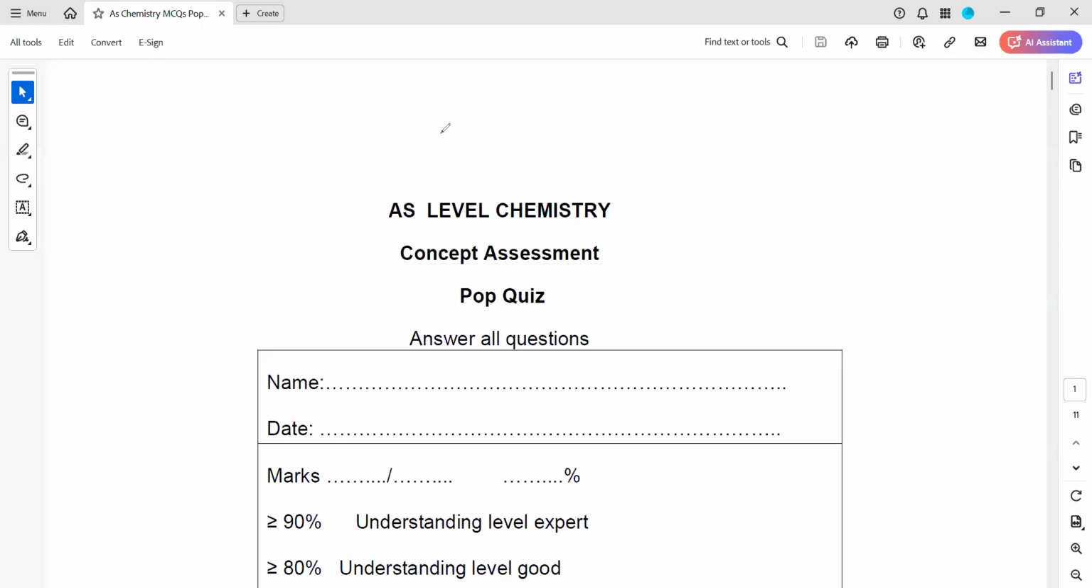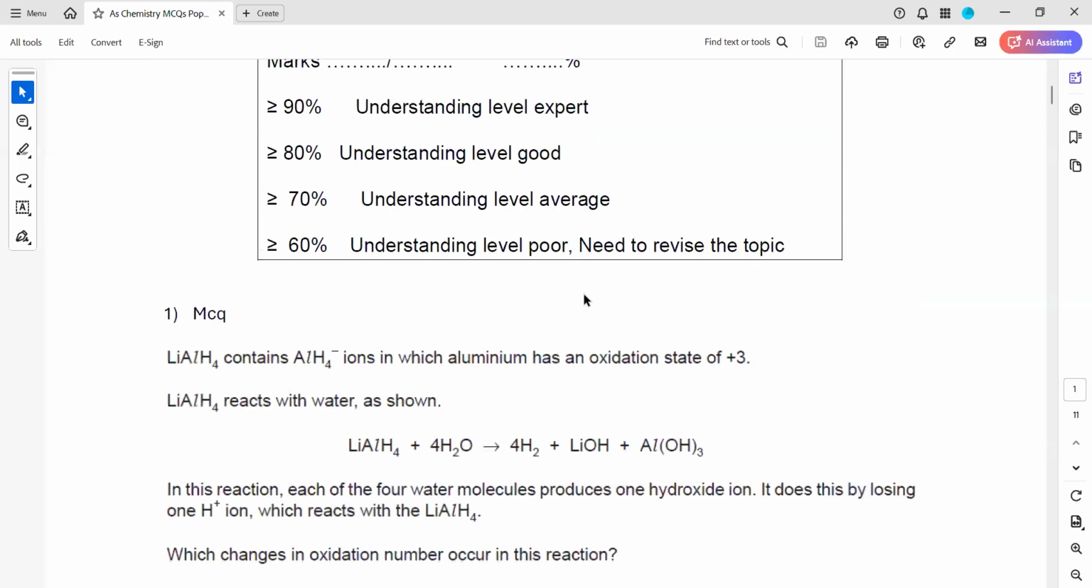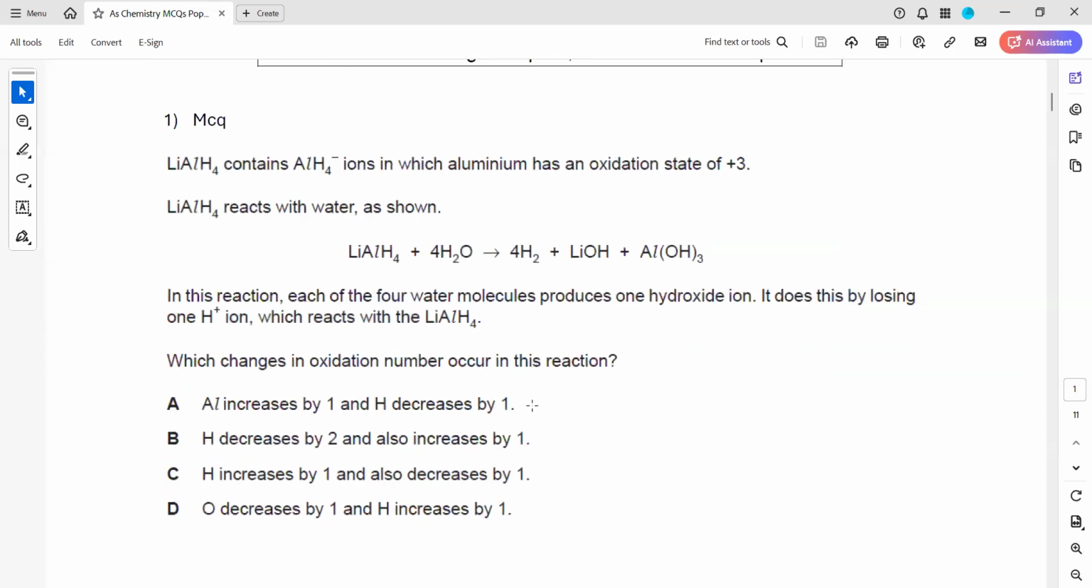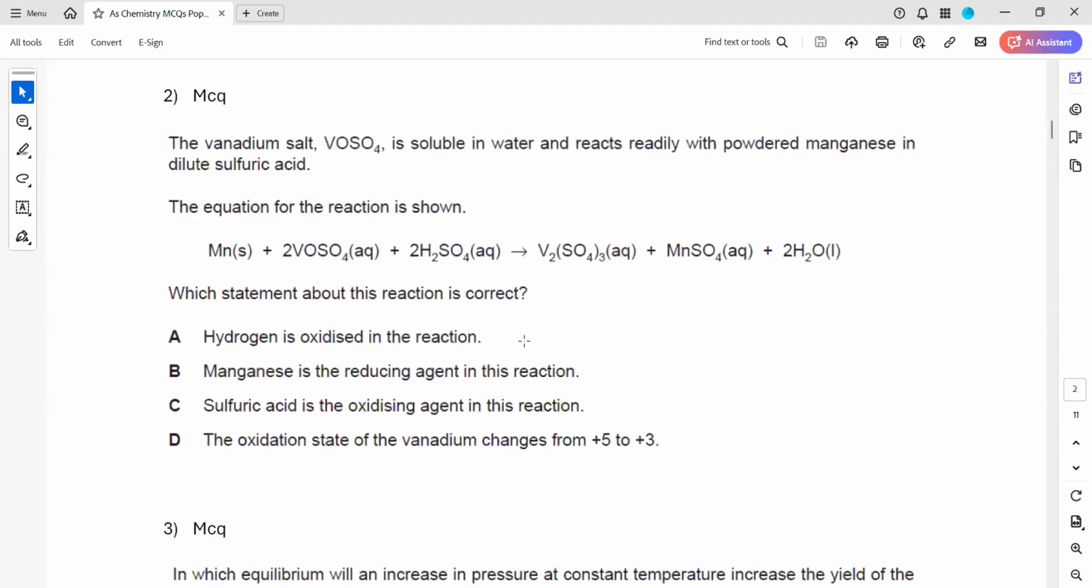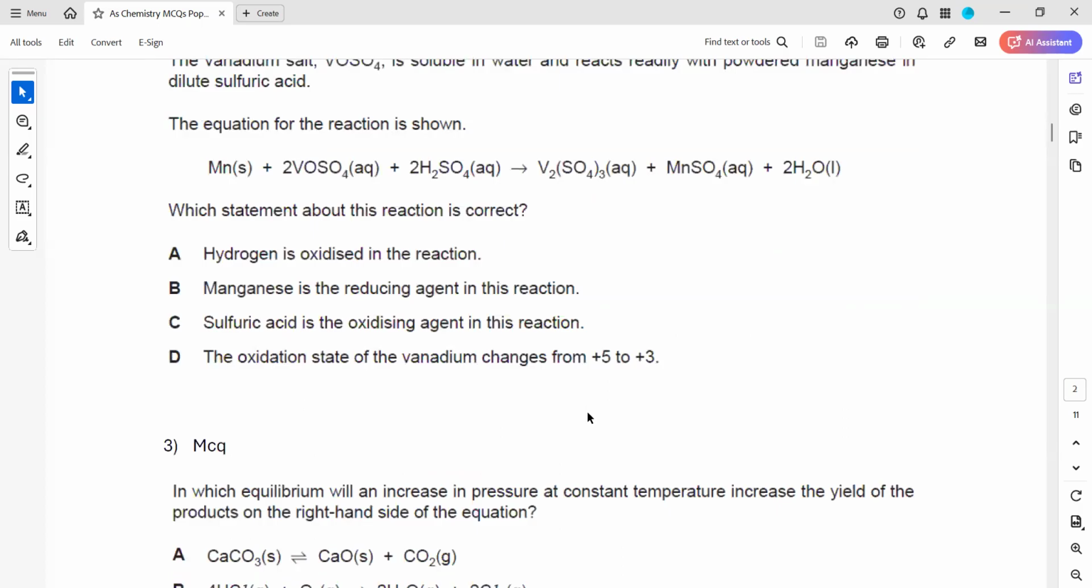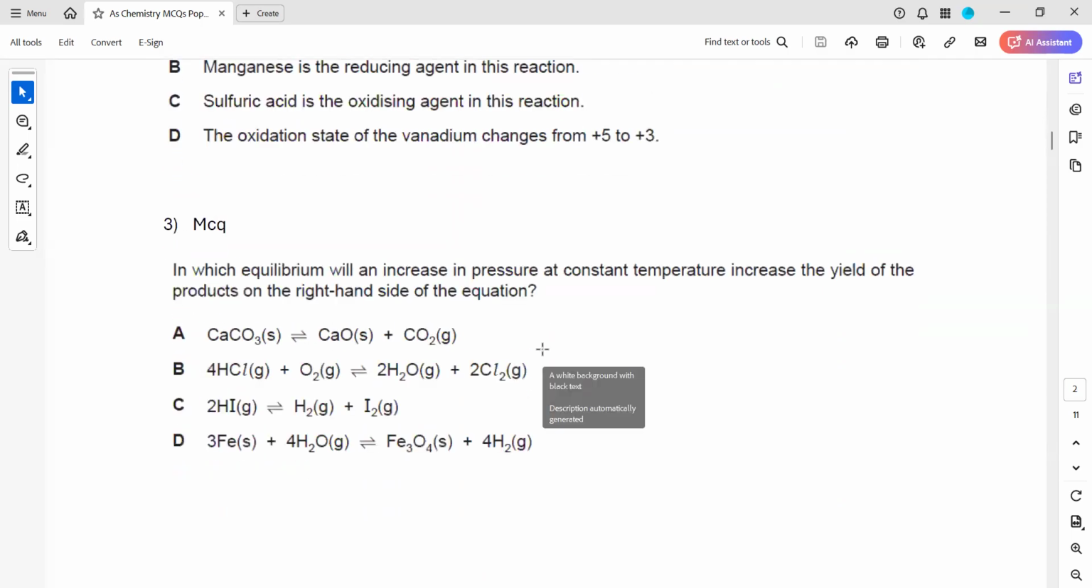So this was a weekly pop quiz, MCQs Pop Quiz 12. You can ask your doubts if you have in question 1. If any doubt in question 1. Question 2. Question 3. Any doubt?